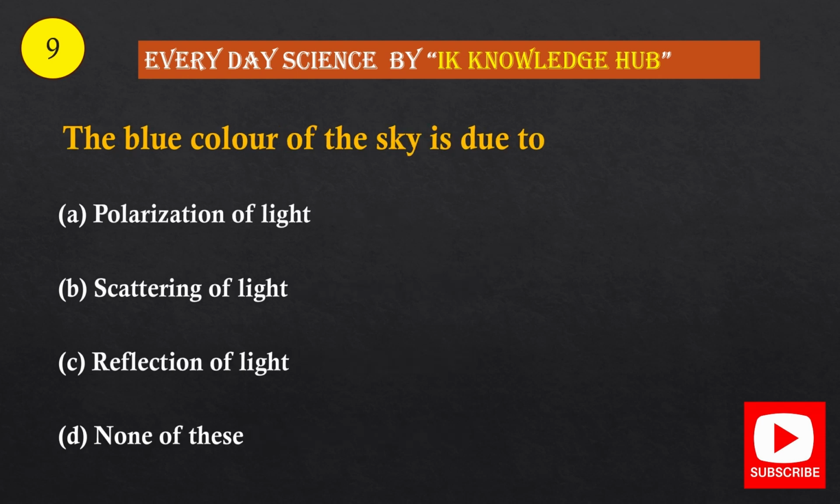Question number 9. The blue color of the sky is due to: आसमान का रंग नीला क्यों नजर आता है? Option A, polarization of light. Option B, scattering of light. Option C, reflection of light. Option D, none of these. And the correct option is option B, scattering of light.